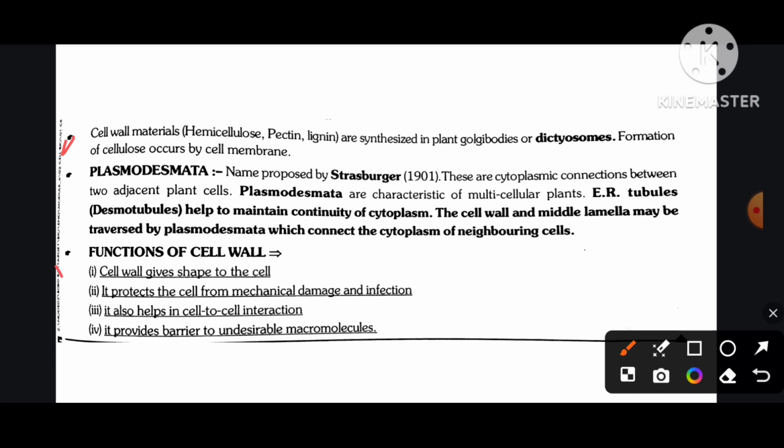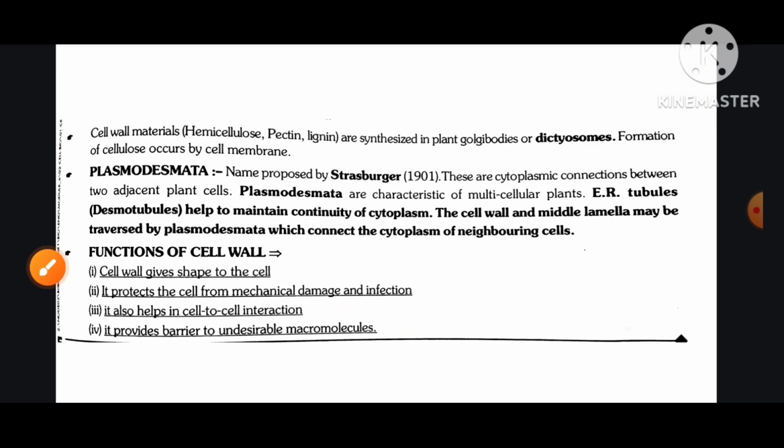Functions of the cell wall. The cell wall gives shape to the cell. It protects the cell from mechanical damage and infection. It also helps in cell-to-cell interaction. It provides a barrier to undesirable macromolecules.